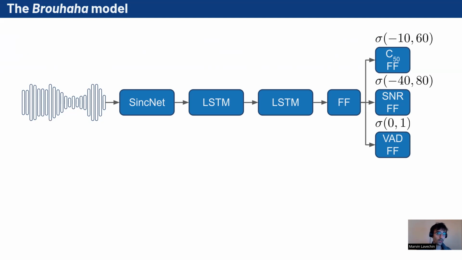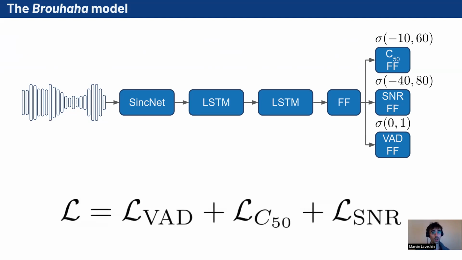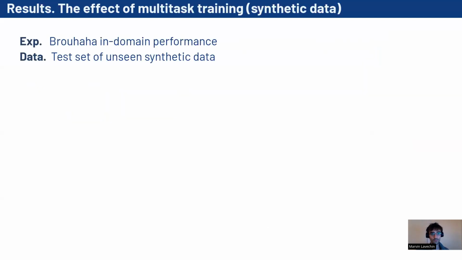Plus, it is quite convenient to have a single system that predicts when there is speech and the signal quality of this speech. So the model is trained jointly using a binary cross-entropy loss for the VAD objective and mean square error losses for the SNR and C50 estimation objective.